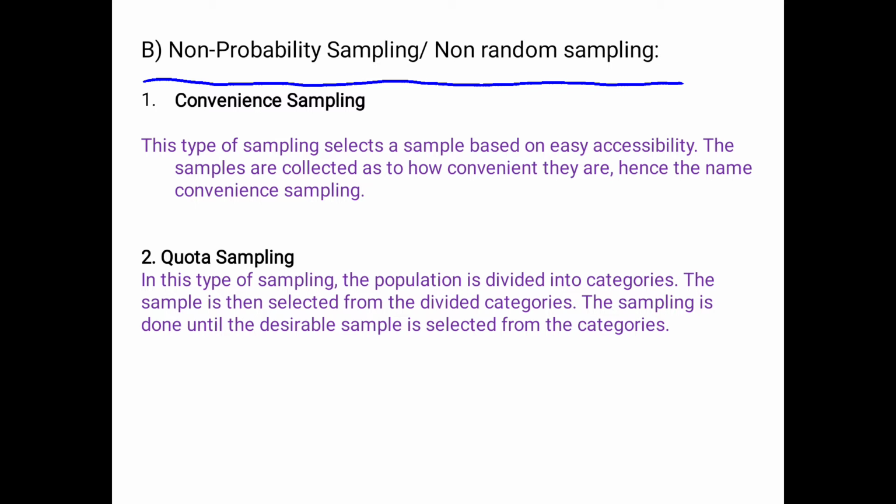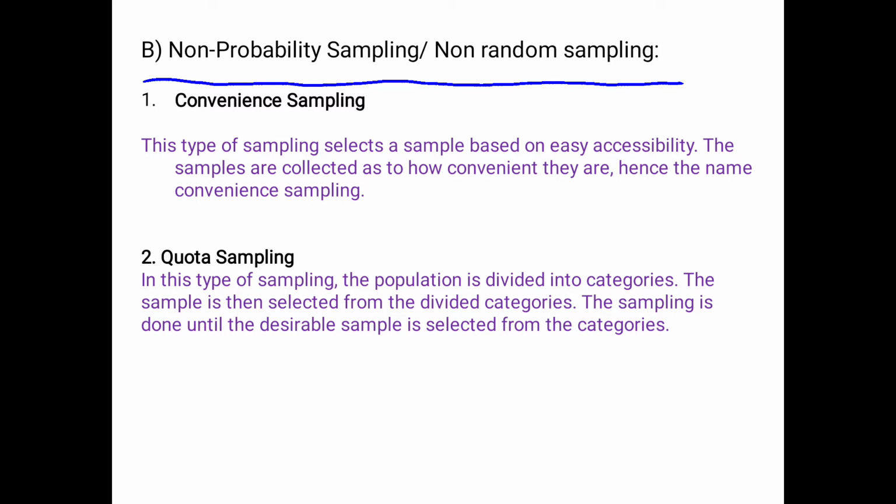Probability sampling involves random selection, which we studied in the last video. Non-probability sampling involves non-random selection. Based on convenience or some other criteria, you can easily collect data.